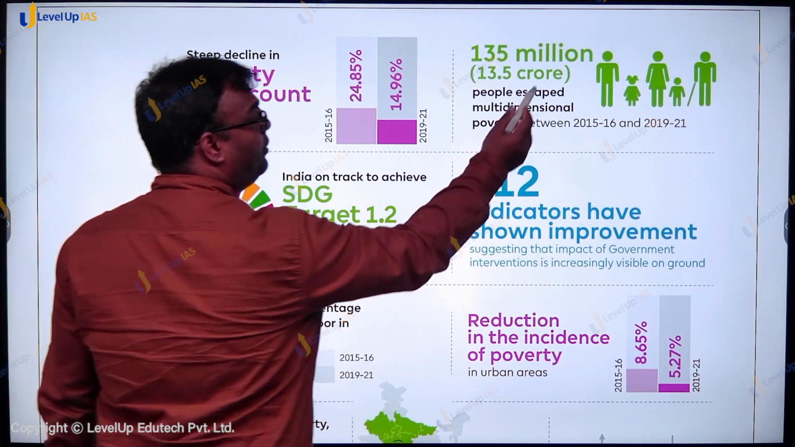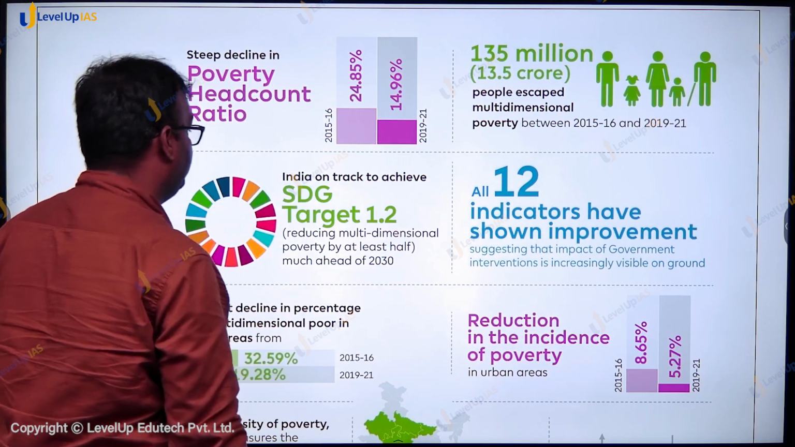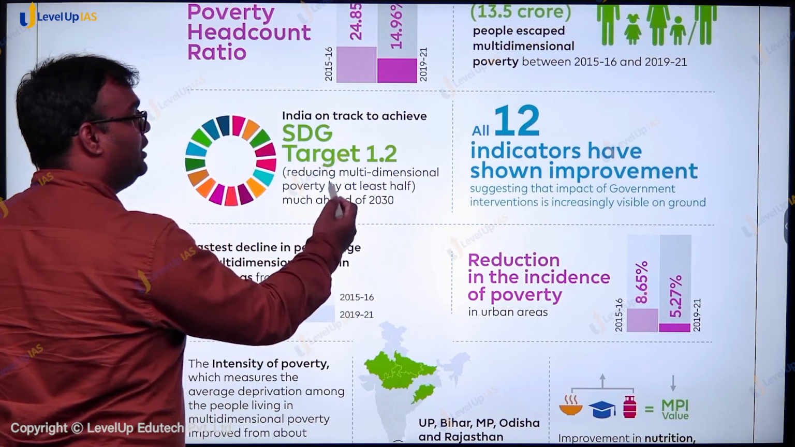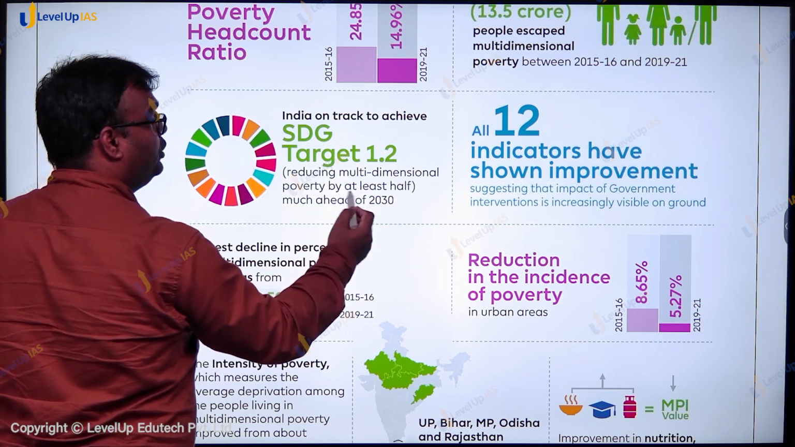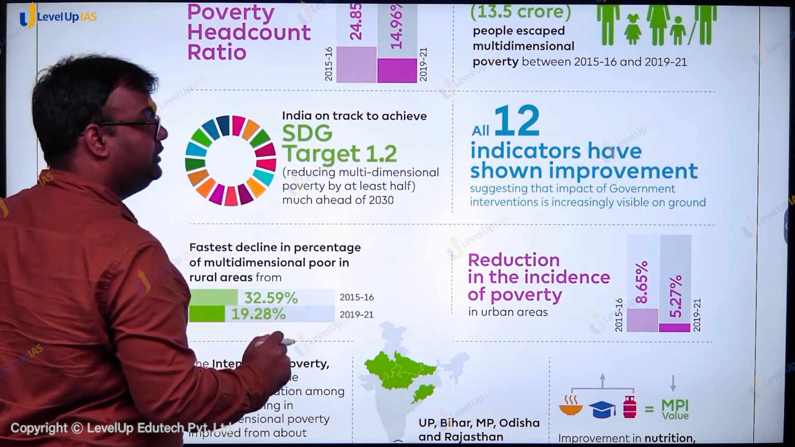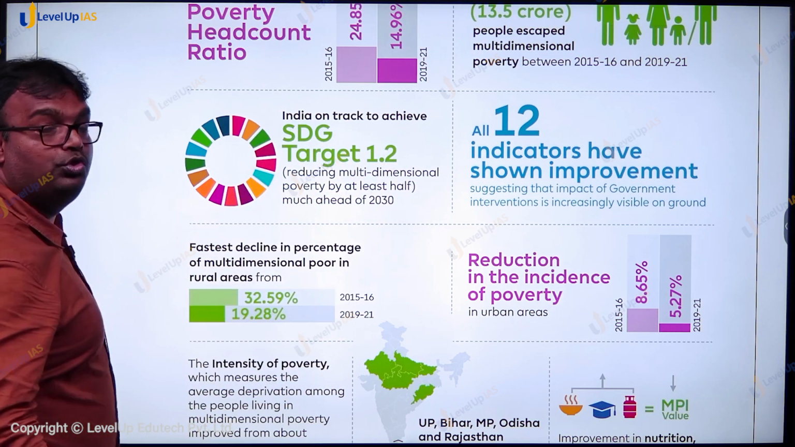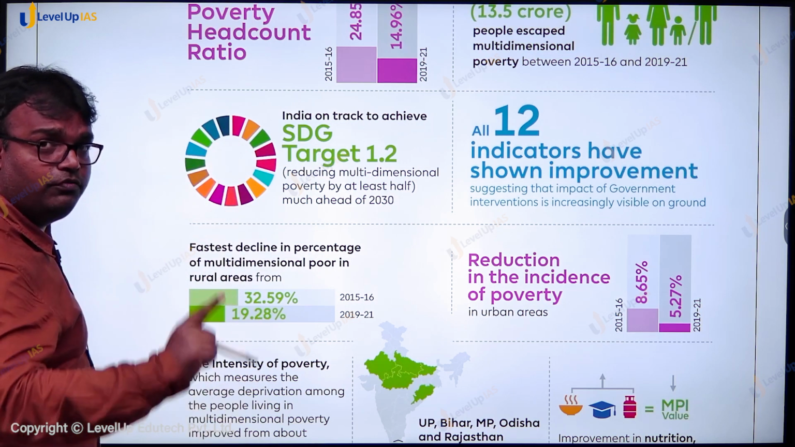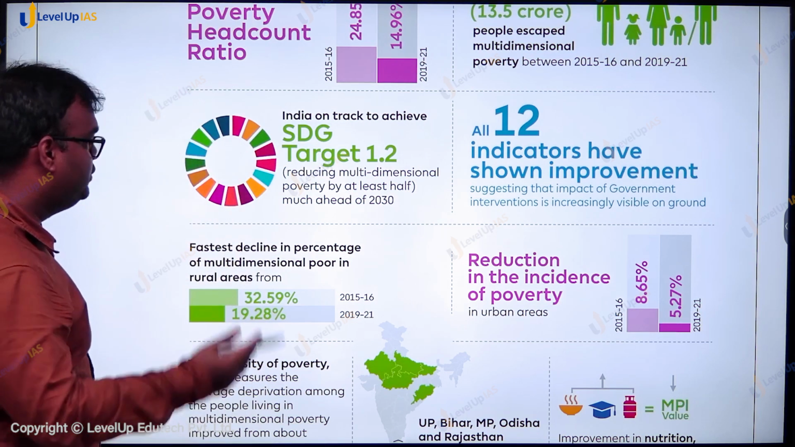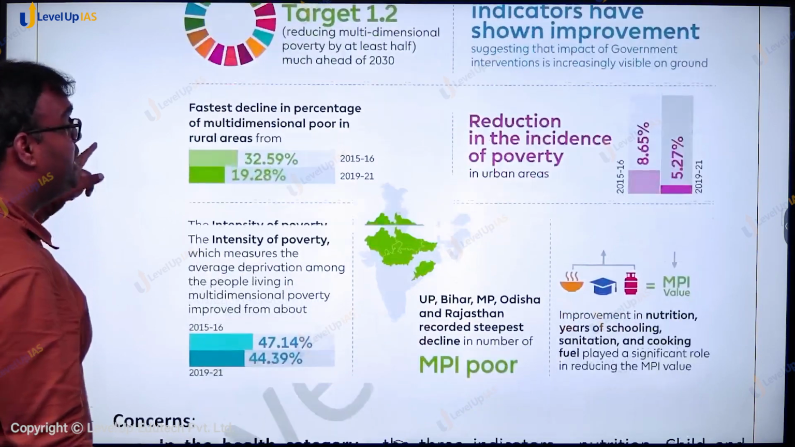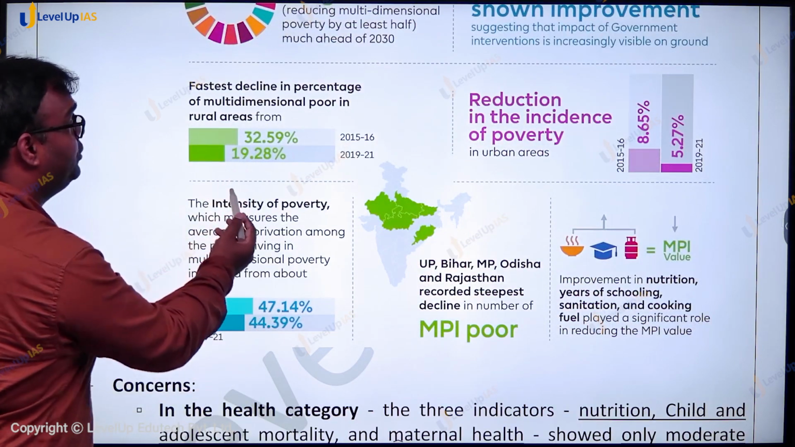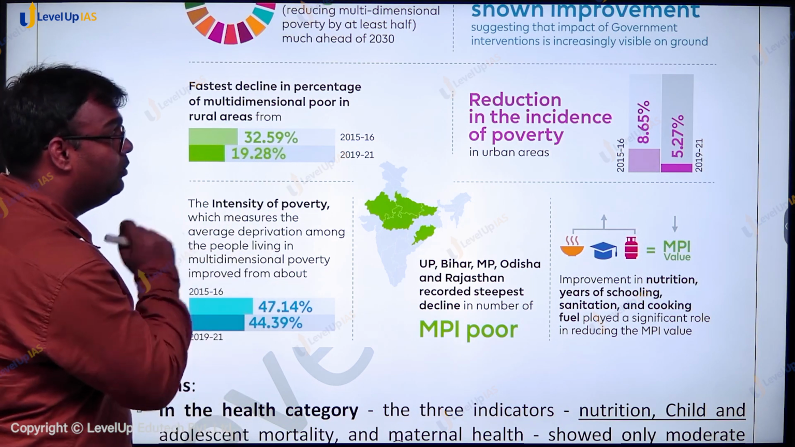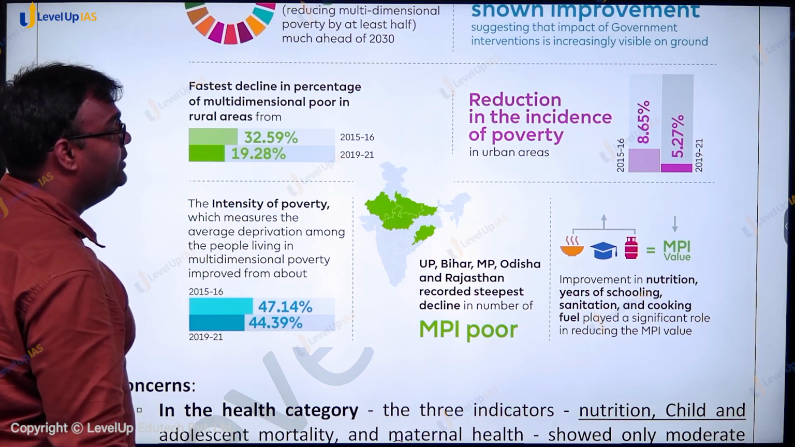Similarly, 13.5 crore people have been taken out of poverty. जो SDG target 1.2 है, which is reducing multidimensional poverty by at least half much ahead of 2030, we are on track to achieve this. All 12 indicators have shown improvement. हमने अभी 12 indicators देखे थे, health, education and standard of living के. In all those 12 indicators we have seen improvement, and the fastest decline has taken place in rural areas. You would see that in rural areas the poverty level was 32.59% in 2015-16, which has come down to 19.28% in 2019-21.